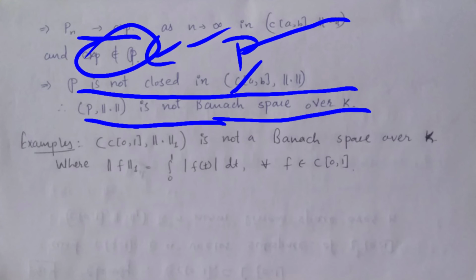Here is one more example, that is C[0, 1] with norm 1 is not a Banach space over K, where the norm 1 of a function f is described as the integration with limit 0 to 1 of the modulus of f(t) dt, where f is in C[0, 1]. I am giving you this example as homework.